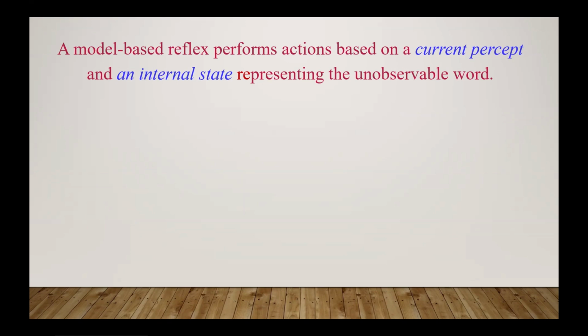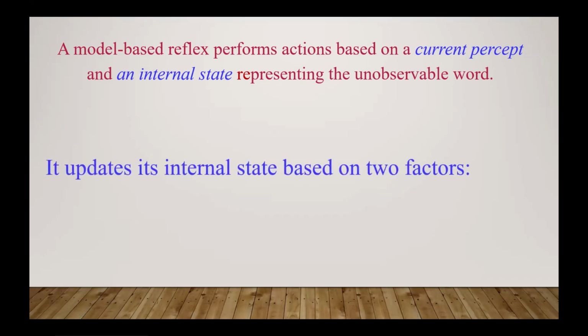The model-based agent has two main factors. One is the model, another is the internal state. Model generally represents how things happen in the world, and internal state is the representation of unobserved aspects of the current state, depending upon the perceived history. The agent updates the internal state based on two factors.